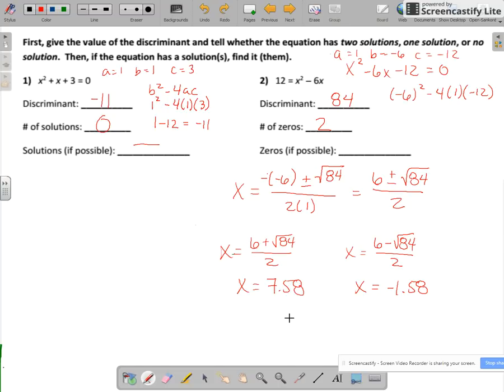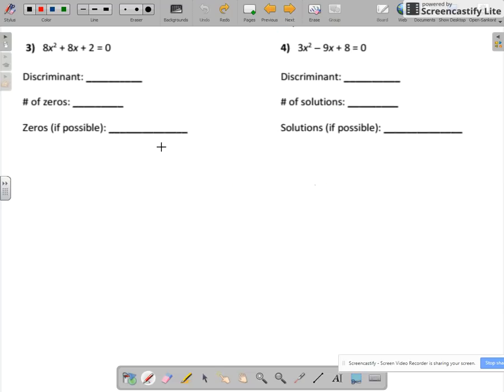At this point, I want you to just pause the video and try the examples on the back, and then resume and check your answers. So after solving those 4 examples on the back, let's go over them.